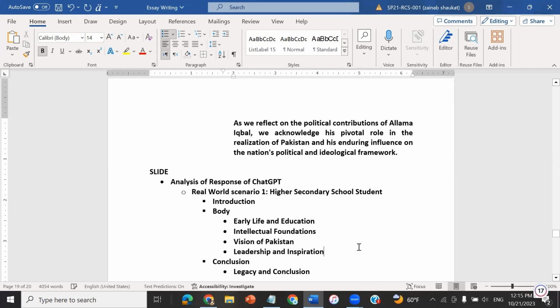Okay. So, I have performed 3 different prompts targeting 3 different levels of study or students. One was higher secondary, the second one was college level, and the third one was undergrad level. I found the result I am getting from ChatGPT is increasing the complexity as I increase the level of study for the student.